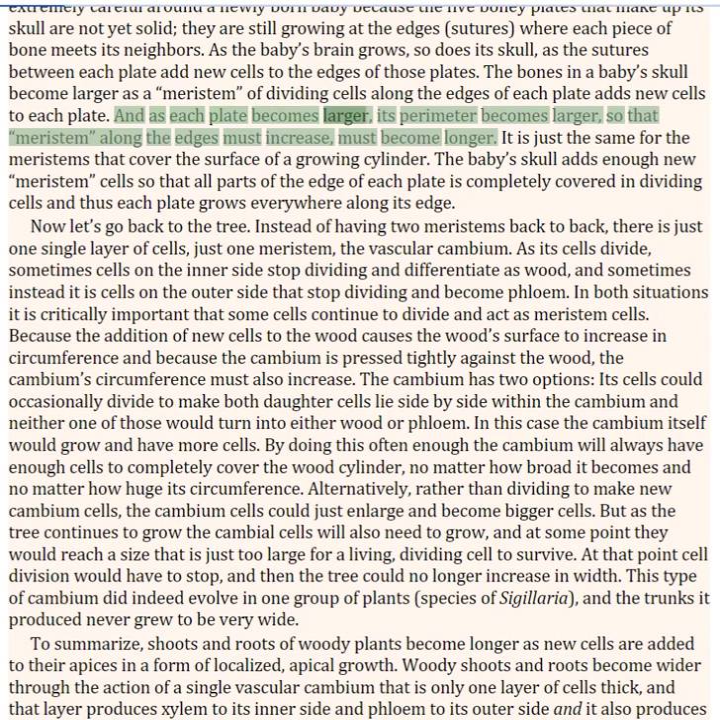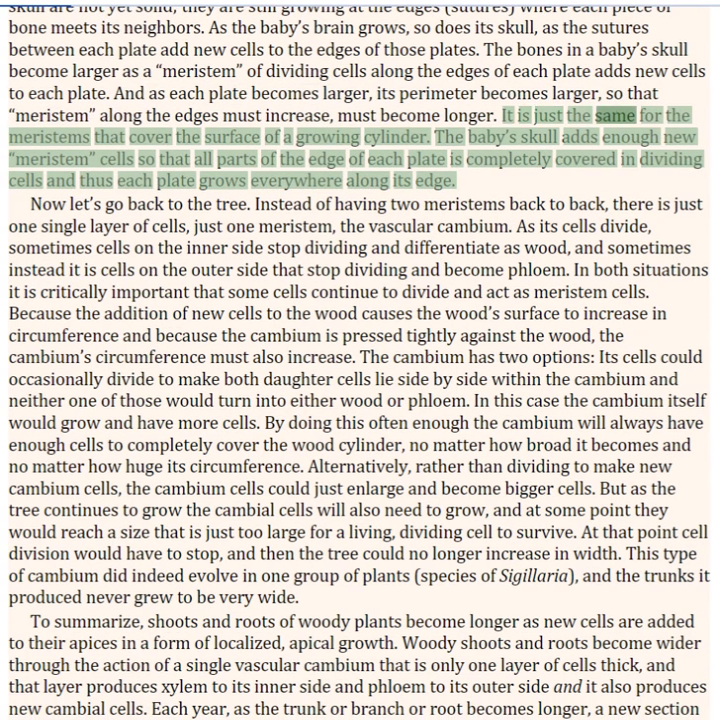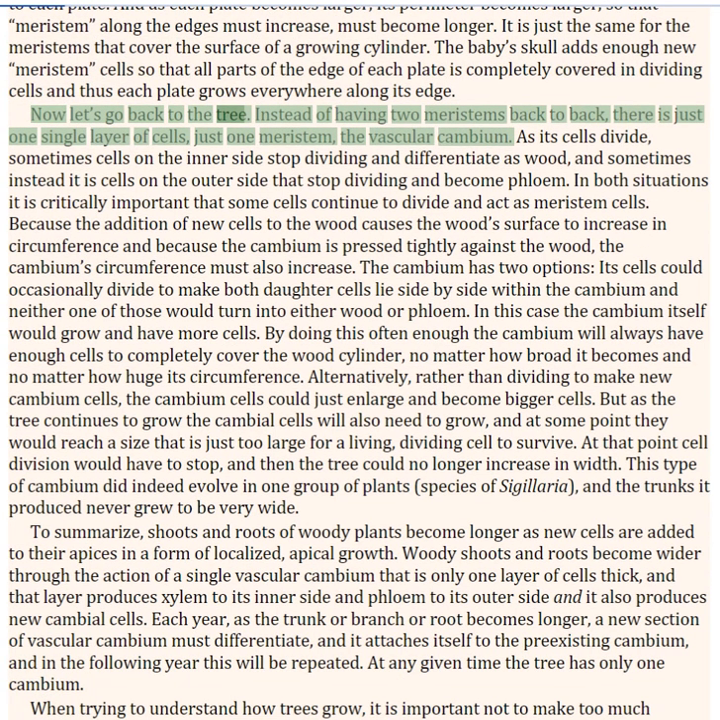And as each plate becomes larger, its perimeter becomes larger, so that meristem along the edges must increase, must become longer. It is just the same for the meristems that cover the surface of a growing cylinder. The baby's skull adds enough new meristem cells so that all parts of the edge of each plate is completely covered in dividing cells and thus each plate grows everywhere along its edge. Now let's go back to the tree.